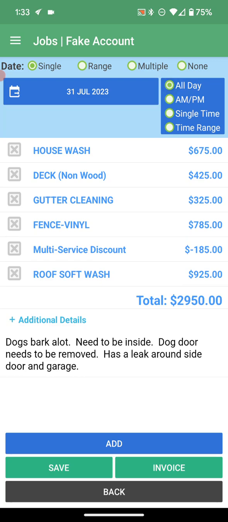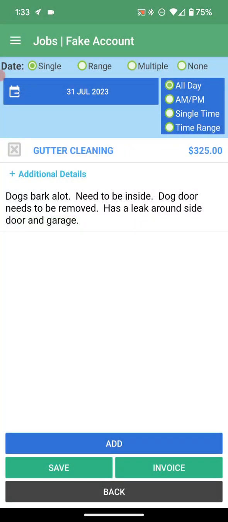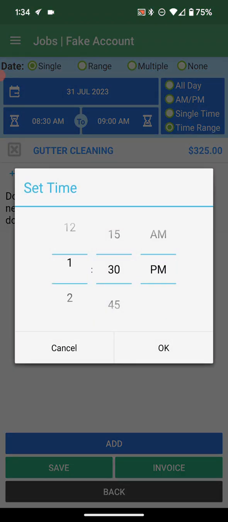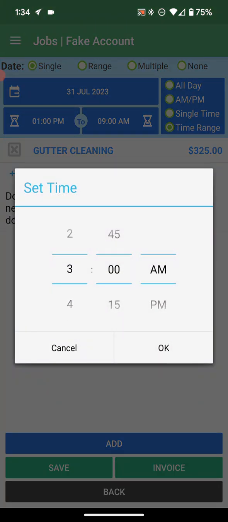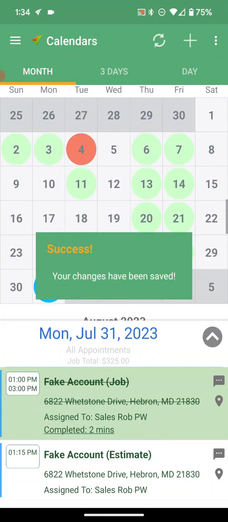If this was a $300 job, we would have scheduled it, like, let's just say delete, delete, delete, delete. We probably would have just, you know, we could have put that this person prefers PM, our time range they want, so we're going to plan on between like 1 p.m. and 3 p.m. So save that. Okay.